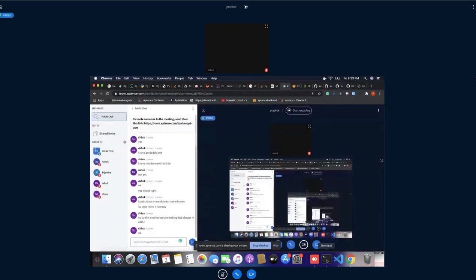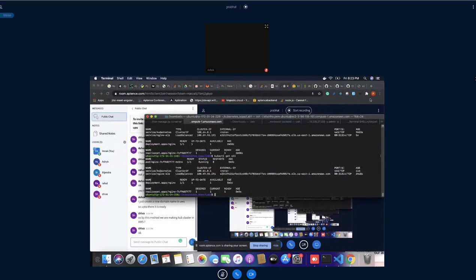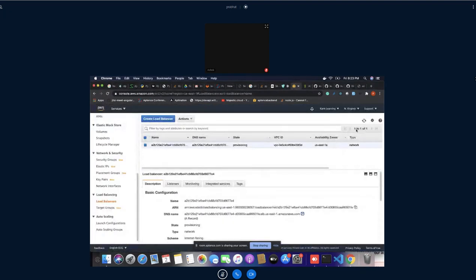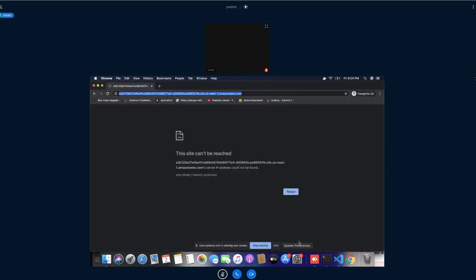So guys, did you understand how it works? Still it is in provisioning state. Once the state becomes ready, then only we will be able to serve it. See, it is active now. Let's access this one. It is not accessing.